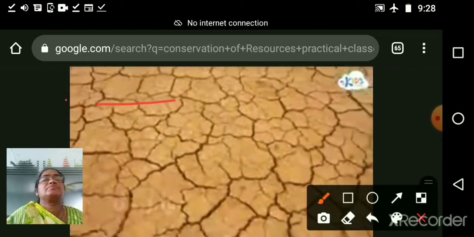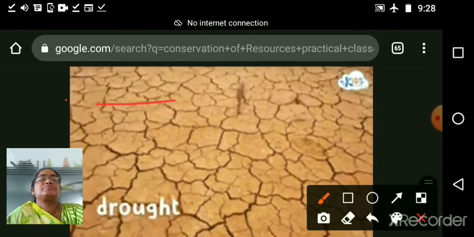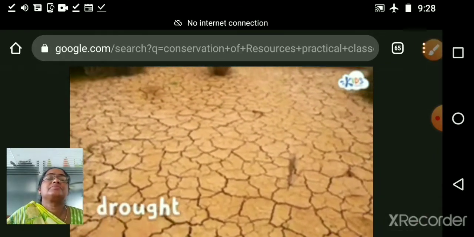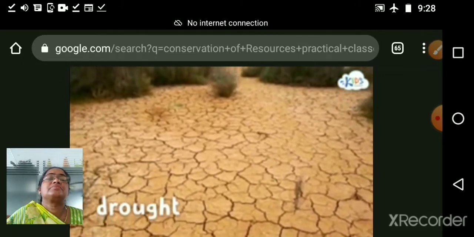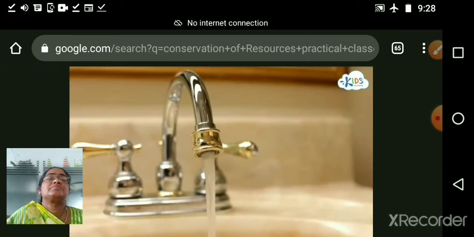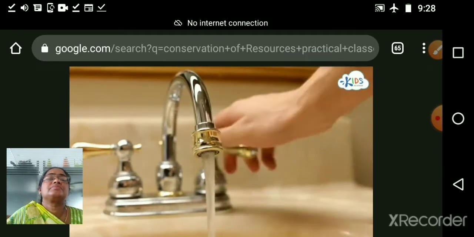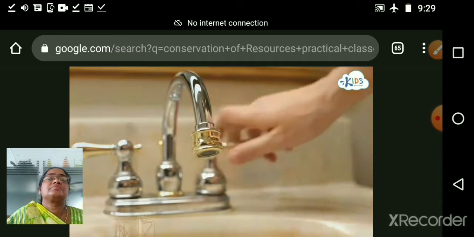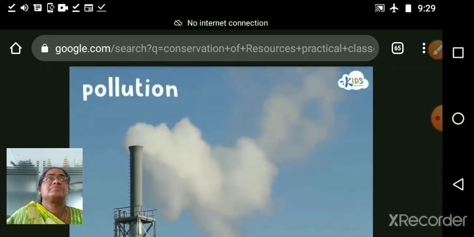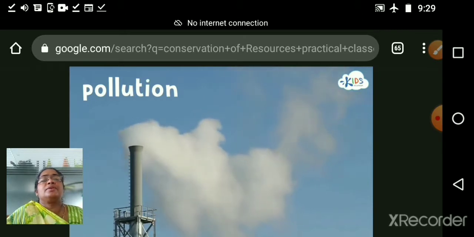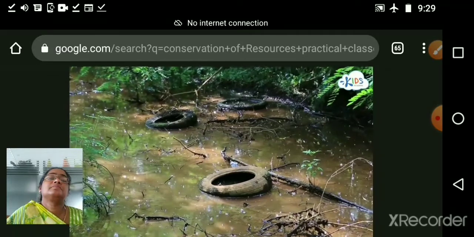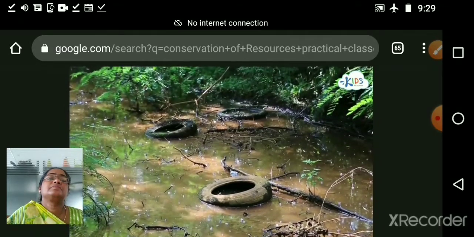Look at this dry land. There is not enough water to grow healthy plants due to water scarcity. This is also called a drought. You can help prevent water scarcity by conserving water. Conservation also prevents pollution. Pollution makes our natural resources, such as air and water, dirty and unsafe to use.